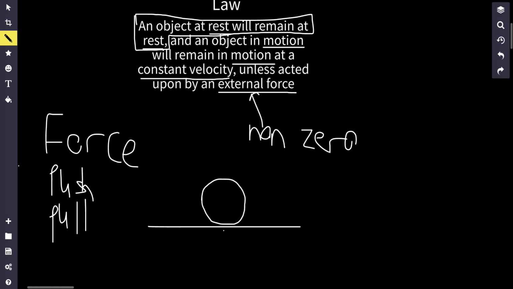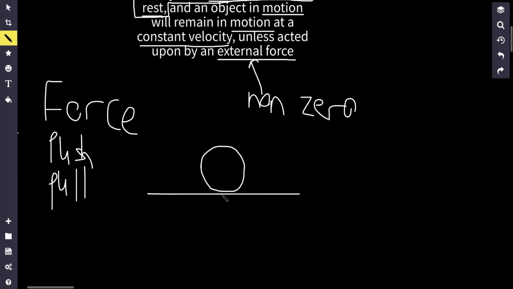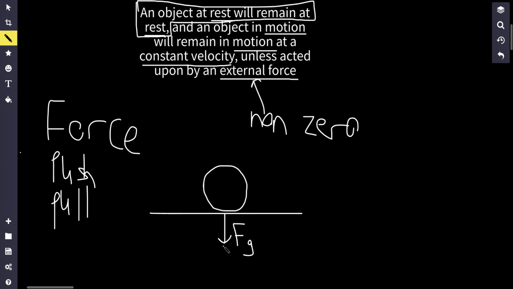Now, when an object is at rest, what you've got to know is that the forces acting on the ball are going to cancel each other out. Think about this: on Earth, there's going to be the force of gravity, and this force of gravity is going to pull this ball down towards the center of Earth. If the force of gravity is pulling the ball downwards, why isn't the ball moving, if I put a ball on a surface?